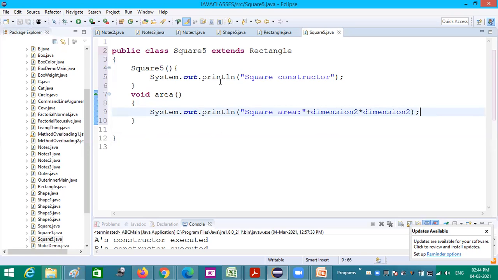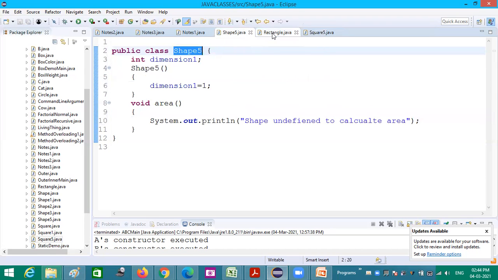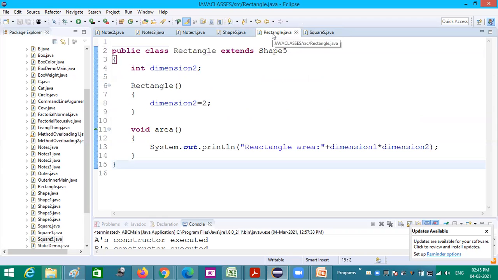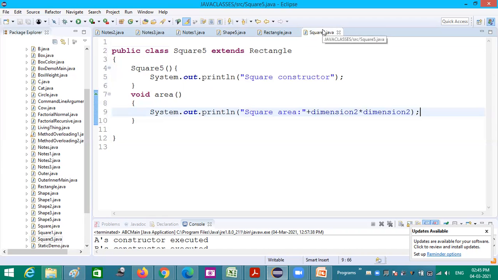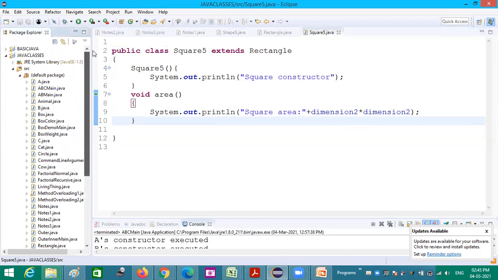So now 3 classes are there: the shape class, the rectangle class that extends shape, and the square class that extends rectangle. Now this creates multi-level inheritance. In all these classes I don't have a main method, so I am creating main here.